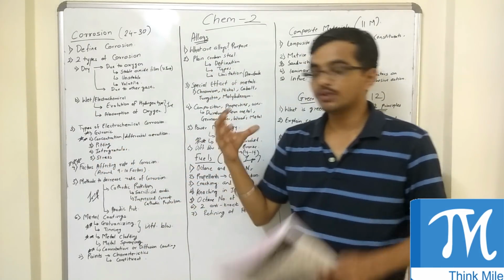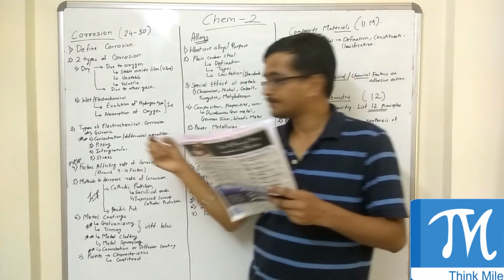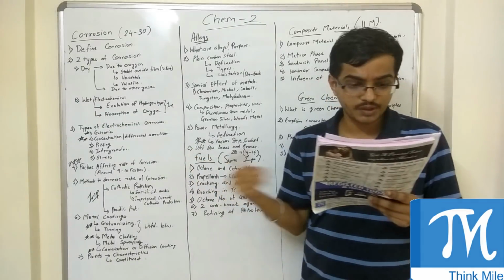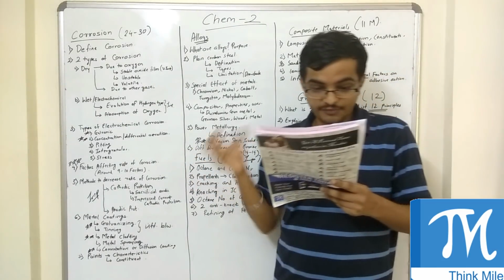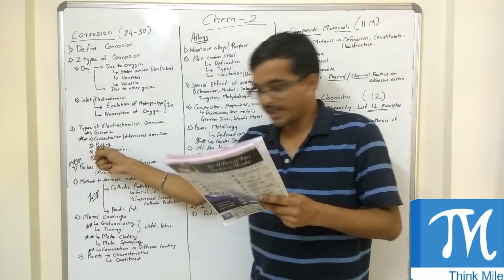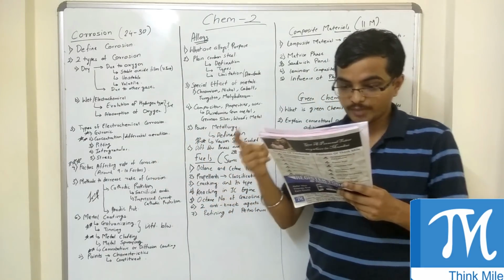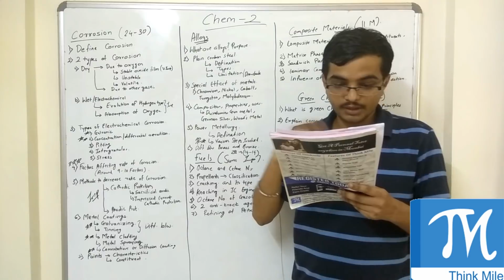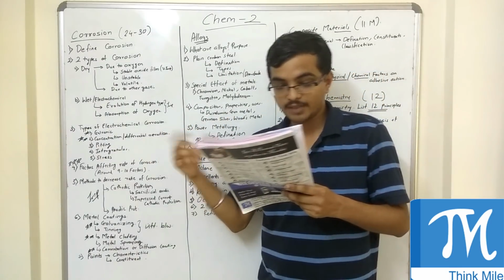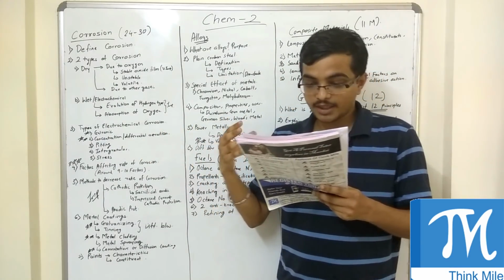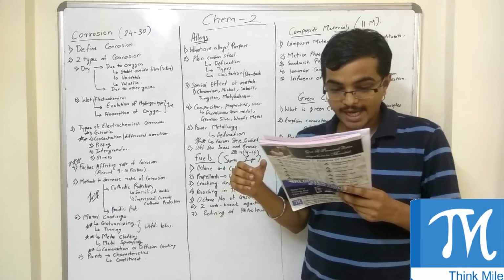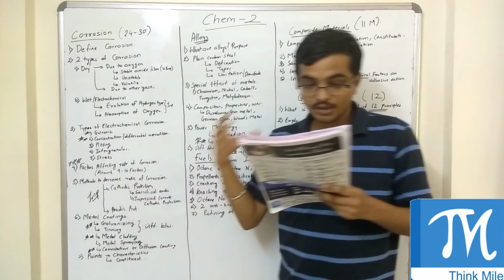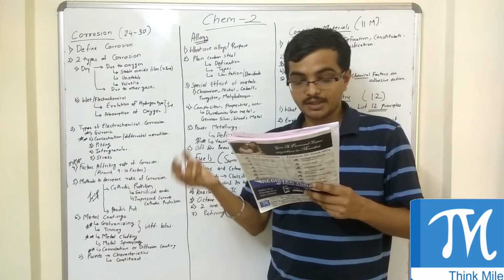What they have asked is: explain any one type of electrochemical corrosion, or they specifically ask: explain intergranular corrosion with suitable diagram and example, explain galvanic corrosion with the help of suitable diagram and example, and define corrosion, explain stress corrosion with appropriate diagram.